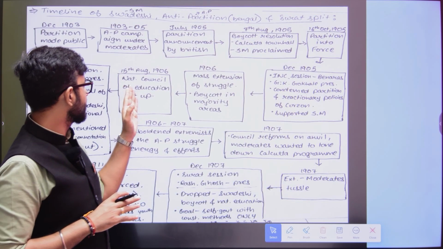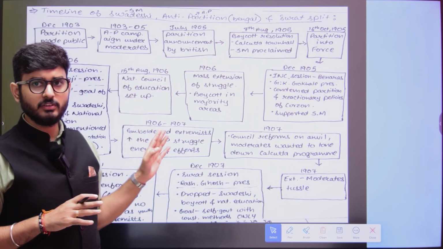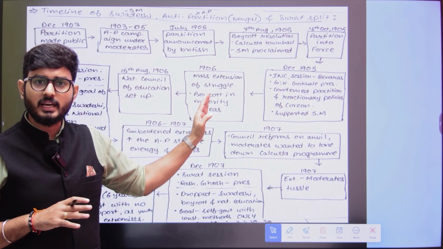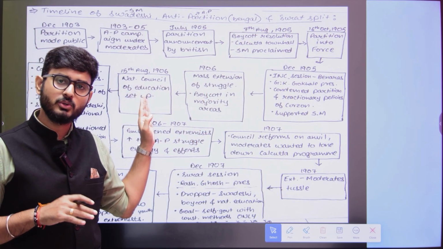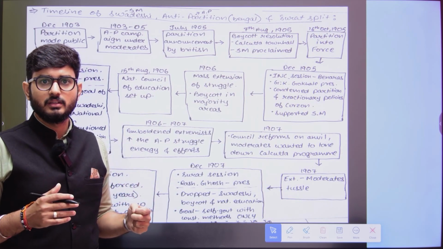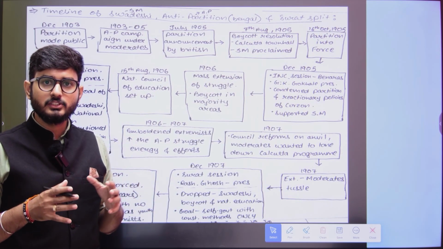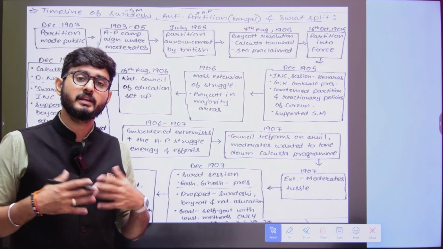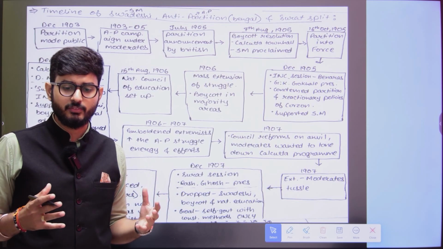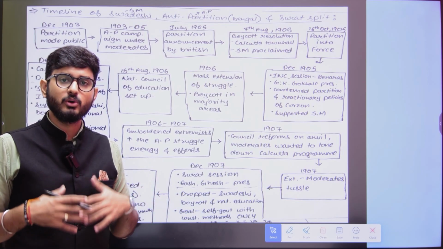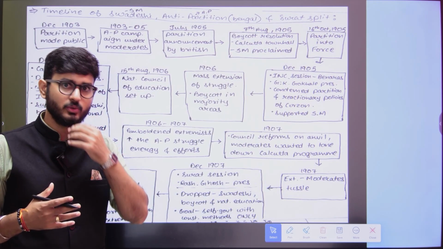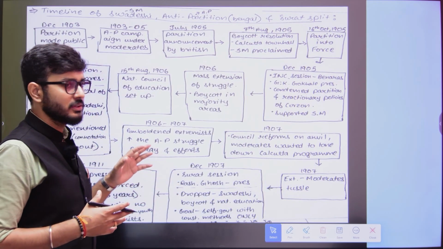Now, by the time period of 1906, when the extremists had spread the Swadeshi boycott to all of Bengal, they were of the opinion that the movement should spread to the whole of India, at the national level, if we want to defeat the Britishers and if we want an impact to happen. Why? Because